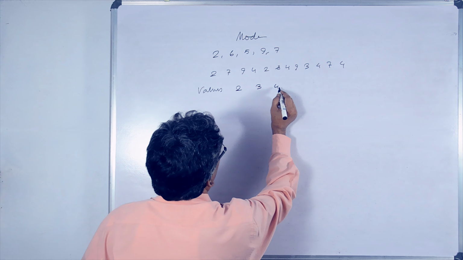In class boundaries, the 0.5 we have to deduct from here. Then 0 minus 0.5 means minus 0.5. To 9 plus 0.5 is equal to 9.5. 10 minus 0.5 is 9.5. 19 plus 0.5 is equal to 19.5. In this way, we can write.